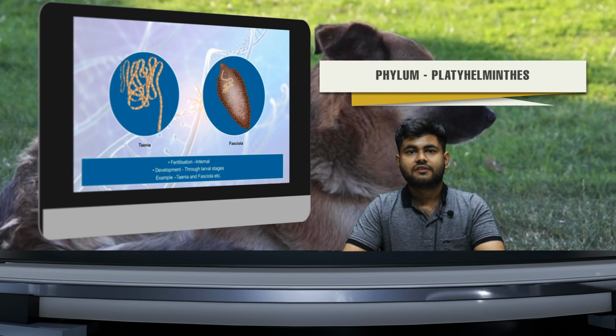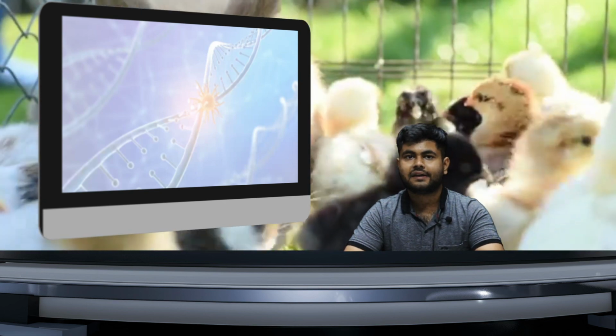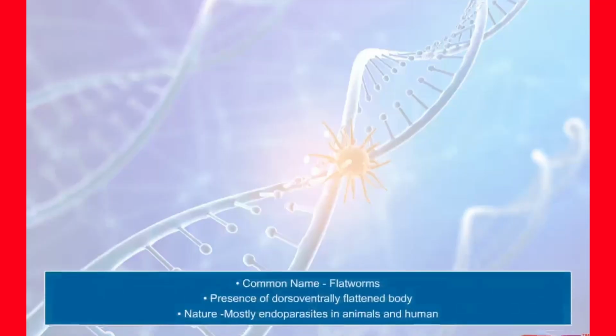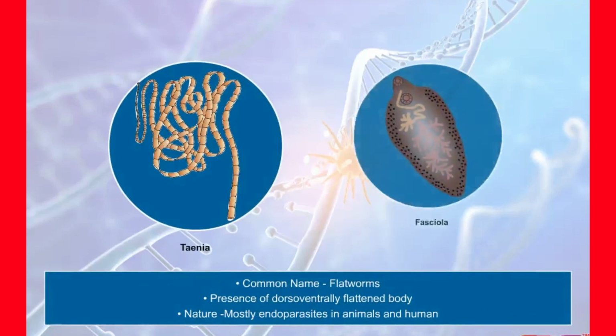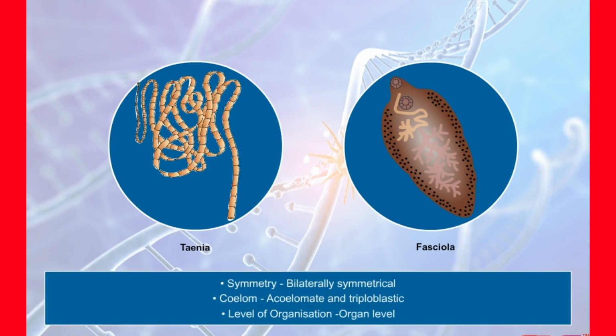So now, after the phylum Ctenophora, we have the next phylum in order, that is Platyhelminthes. So let us study about the phylum Platyhelminthes now. Platyhelminthes. The members of this phylum are known as flatworms because of presence of dorso-ventrally flattened body. Most of them are endoparasites in animals and human beings. They are bilaterally symmetrical, triploblastic, and acoelomate animals. They exhibit organ level of organization.